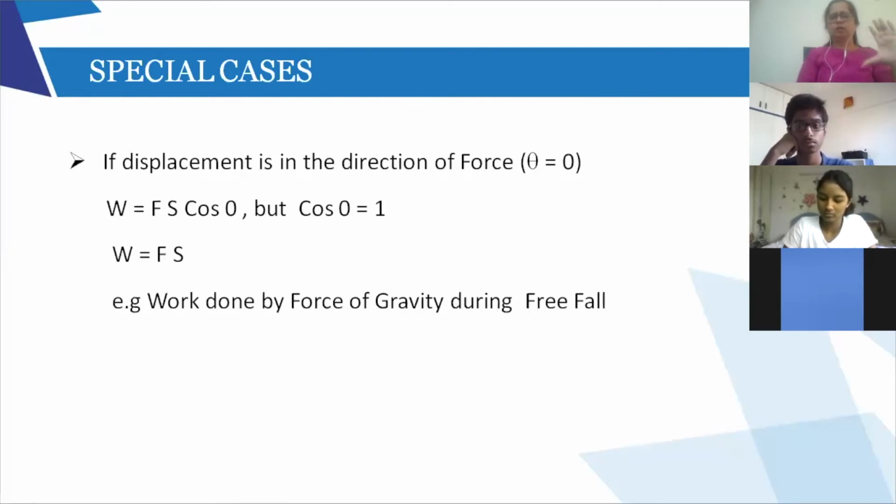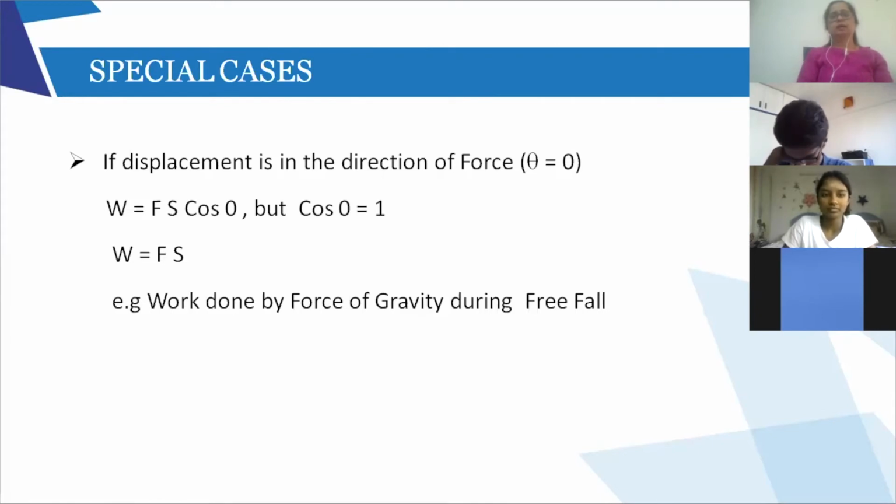See, we have to only see the main concepts, right? What is the example over here? During free fall, there is a ball or an object that is coming towards the earth, right? And who is pulling it towards the earth? The force of gravity is pulling it towards the earth. That means the direction of force and the direction of motion of that ball are both in the same direction. So in this case, there is no angle. The angle between both is 0, right? So here, the work done is F into S.